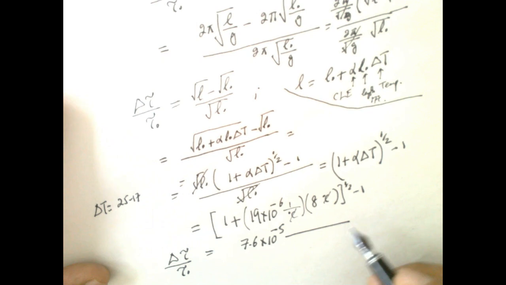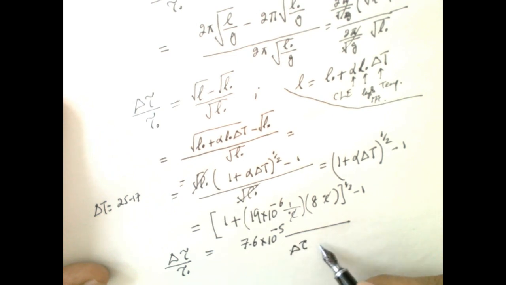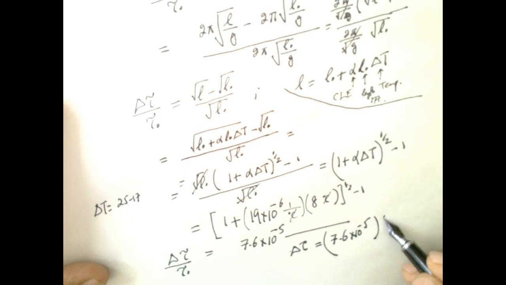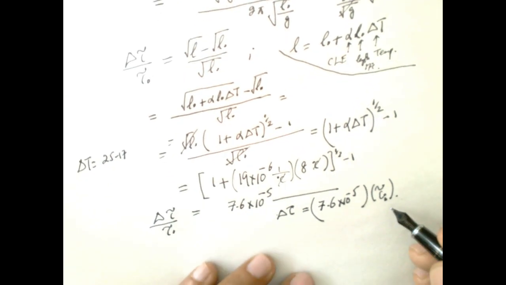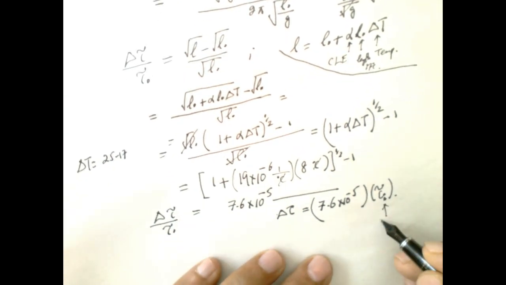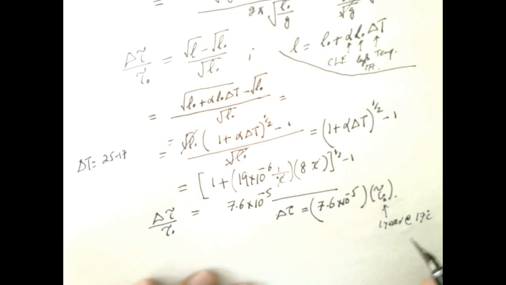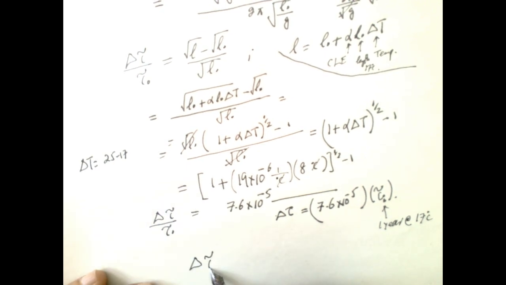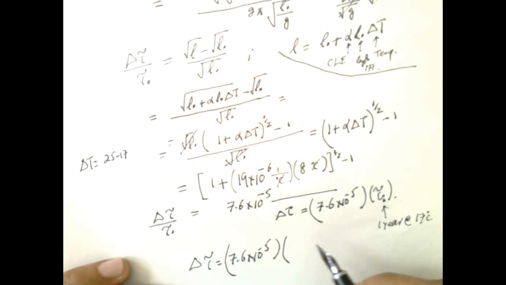So that means delta tau is equal to 7.6 × 10^-5 times tau naught. Tau naught is 1 year at 17 degrees C. So delta tau is equal to 7.6 × 10^-5 times 1 year.